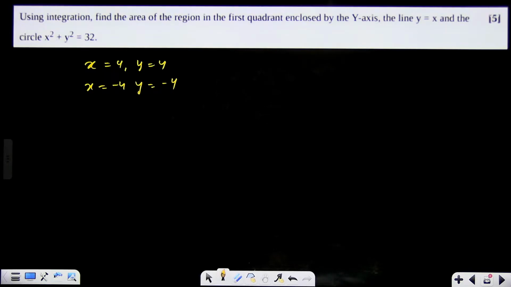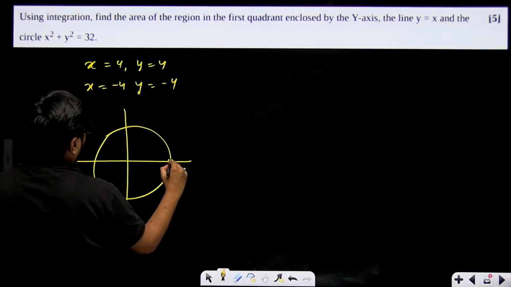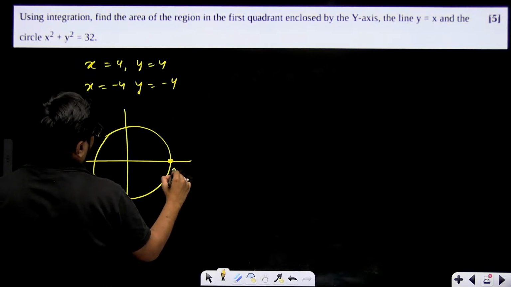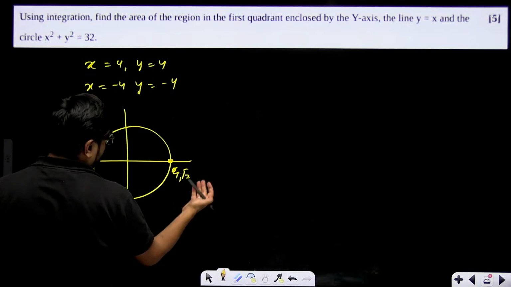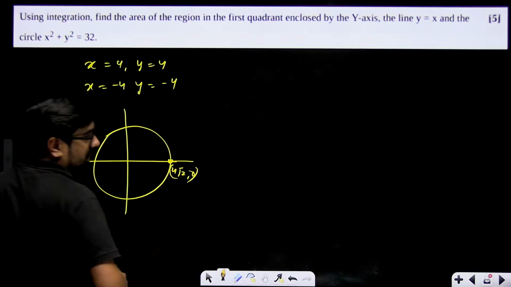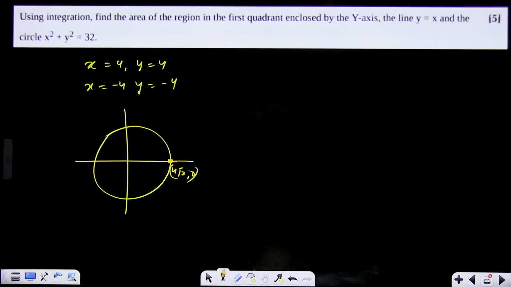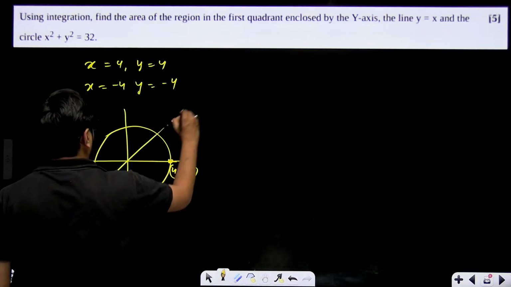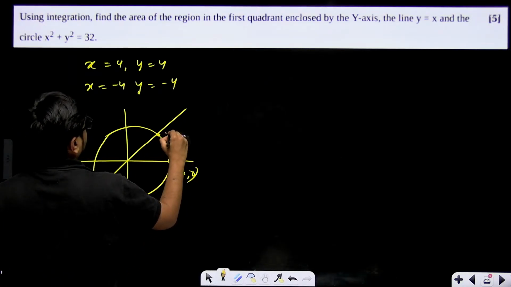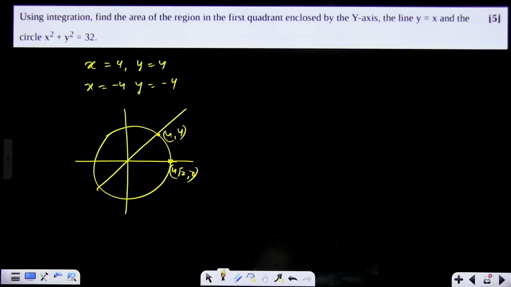You want to find the area enclosed in the first quadrant, right? So suppose this is your circle, correct? This point will be 4 root 2 comma 0. Correct? This point will come as 4 root 2 comma 0. Okay, and this point where the line, this is your y equal to x, is cutting is 4 comma 4 in the first quadrant. Okay, in the first quadrant.